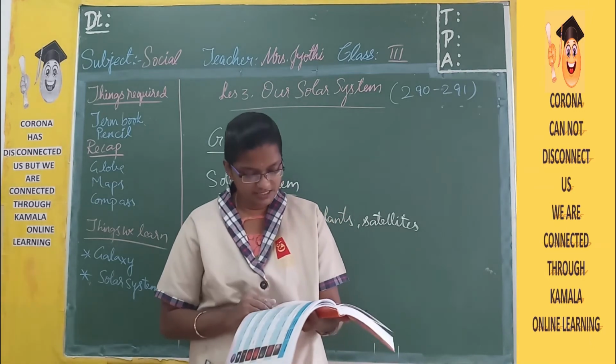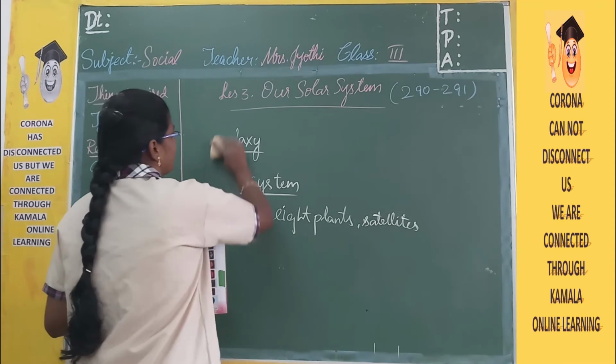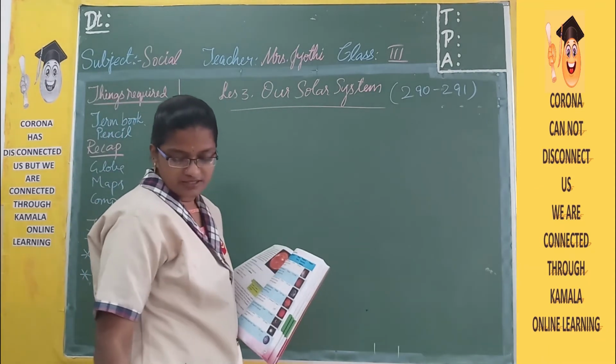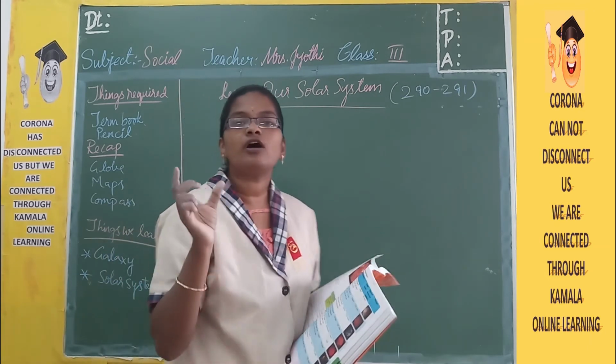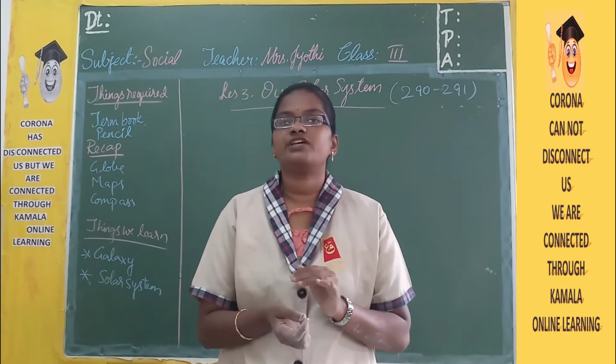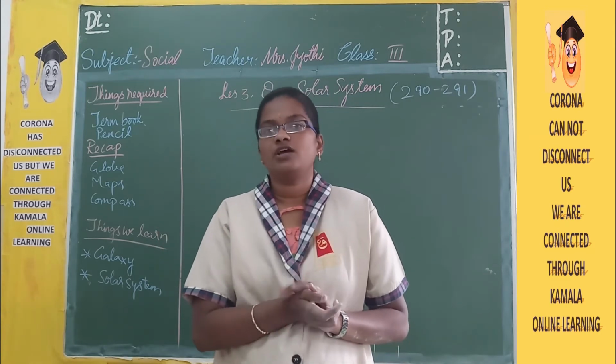Then the next topic is the Sun. Page number 292. So about the galaxy we have learned. A galaxy is nothing but a part of the universe. In that galaxy we have so many solar systems. We have different stars and asteroids and comets.